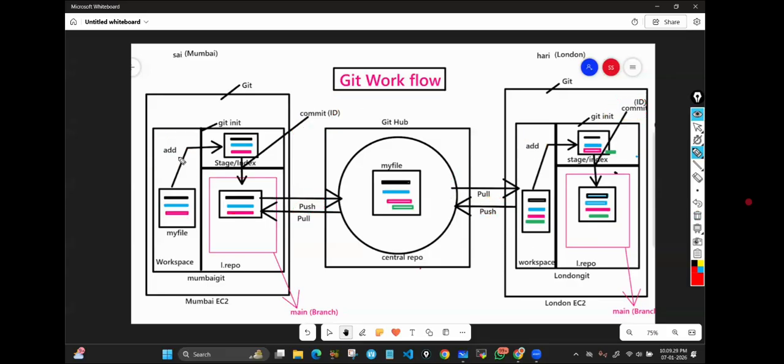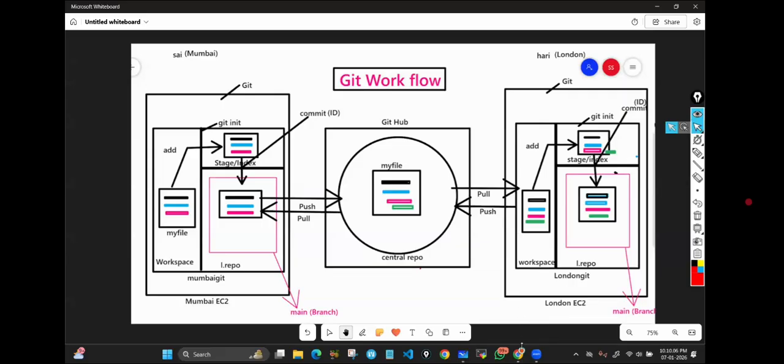Only 3 things: add, commit, push. This guy will pull, write new code, add, commit, and push. Again we pull, then we write extra code, add, commit, push. That is the workflow of Git. Very simple. So the actual final code, the copy of the code, will be here, here, here. Everyone's machine will have a copy of the code. Got it? That is the workflow of Git.